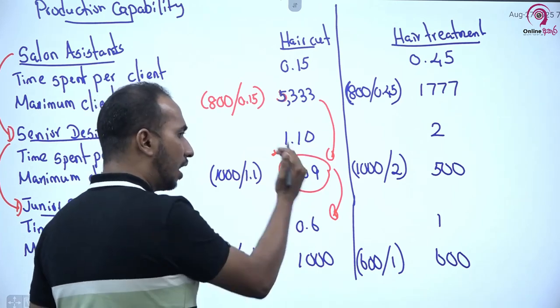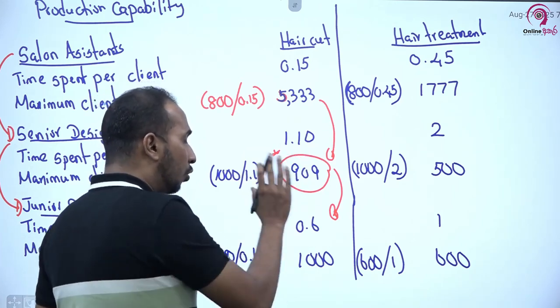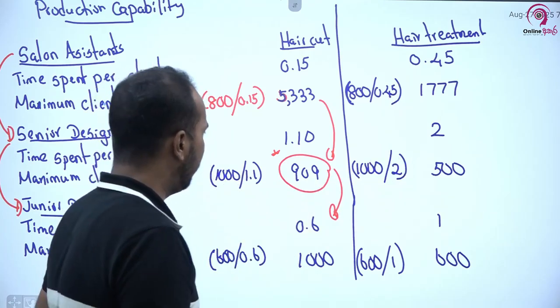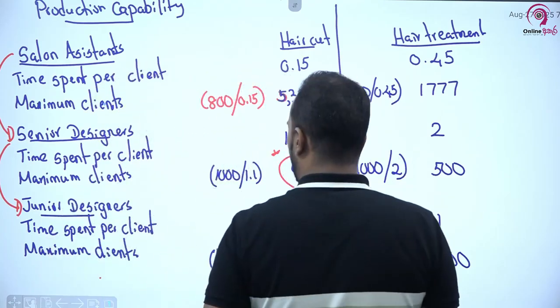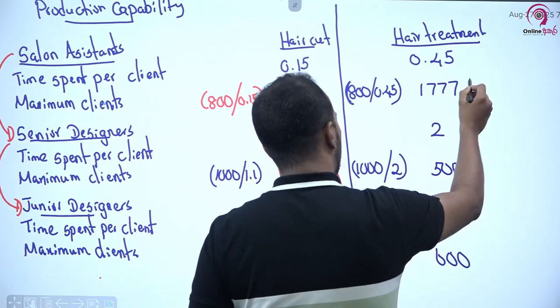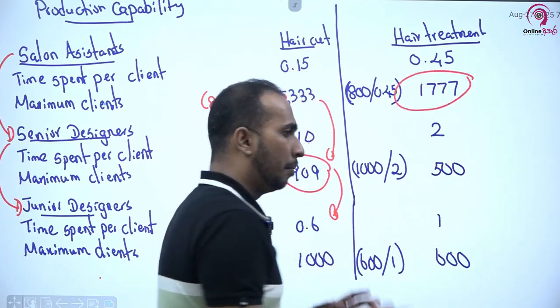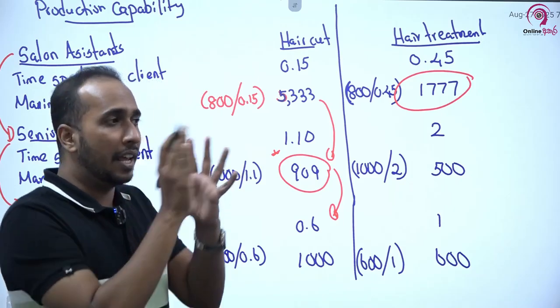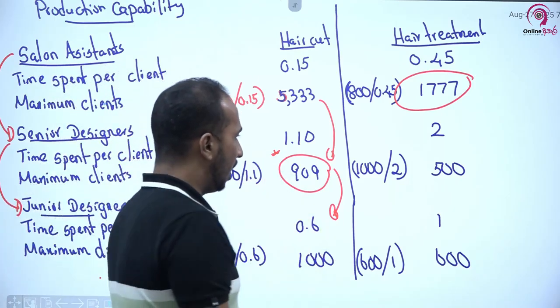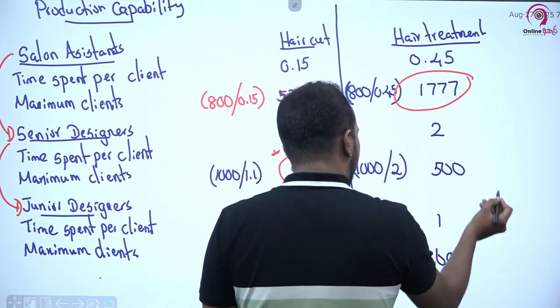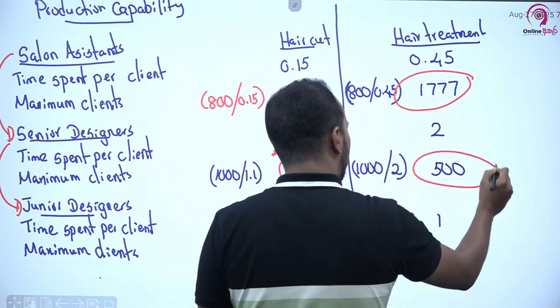The bottleneck is stuck here. Right? You can apply the same thing to hair treatment as well. When it comes to hair treatment, salon assistants can wash hair of 1777 clients. But when they pass those clients to the next stage, what happened? Our senior designers unfortunately can cater only 500 clients.